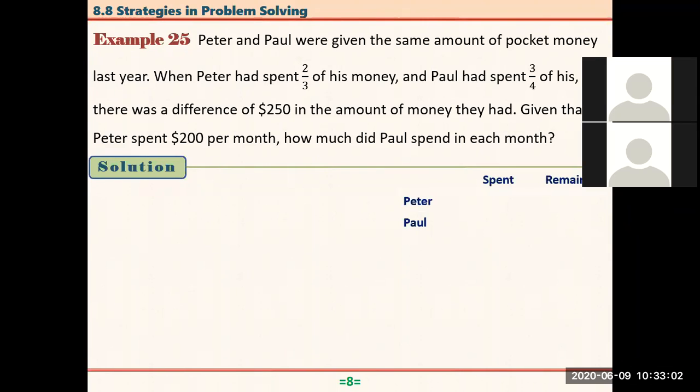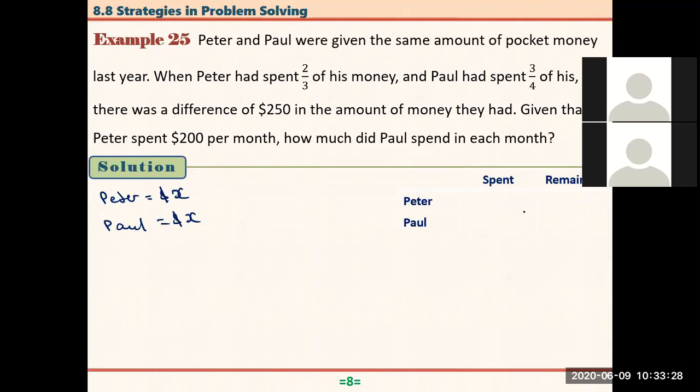First, I'm going to draw a small table here. Peter and Paul, and spend and remainder. How much is left after they spend some money? Assume that at the beginning of last year, Peter got x dollars from his parents, and also Paul got x dollars, the pocket money for the whole year.